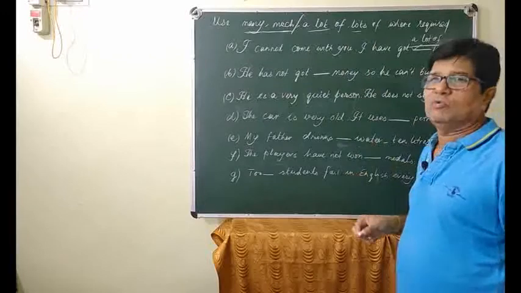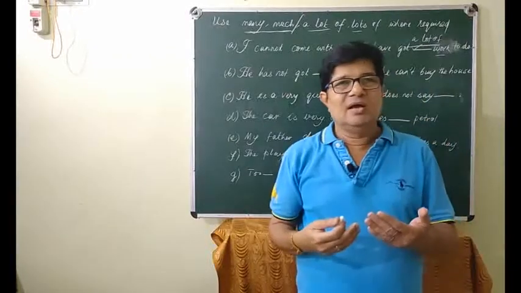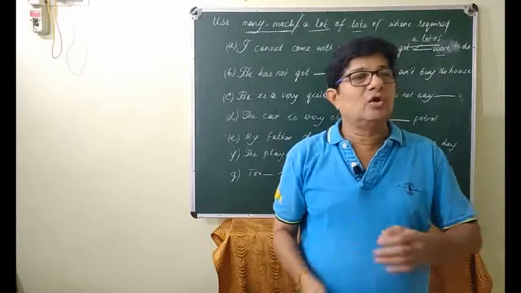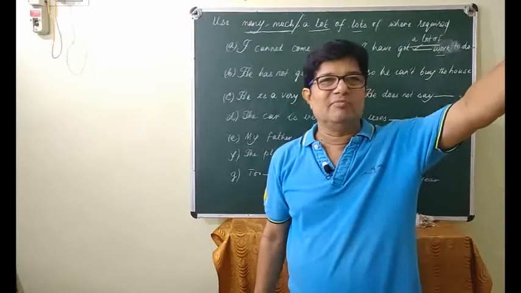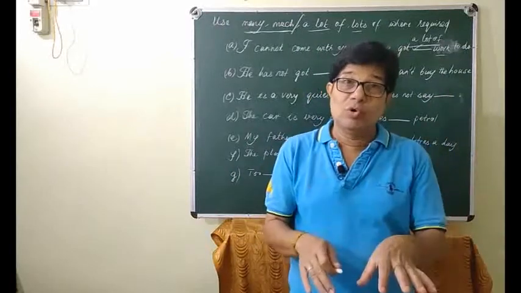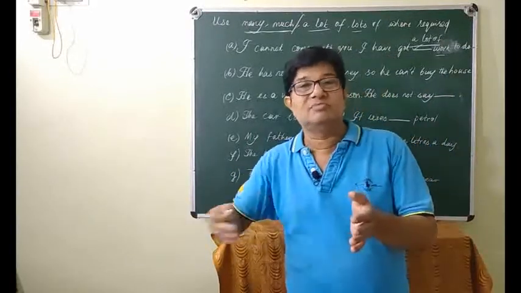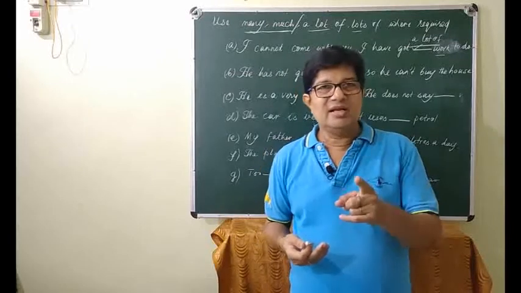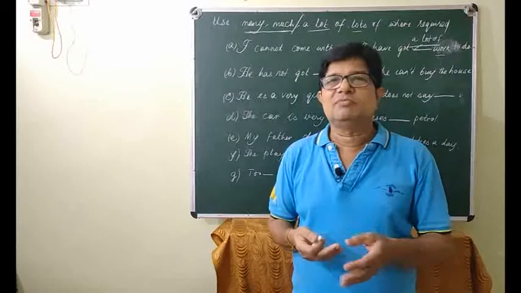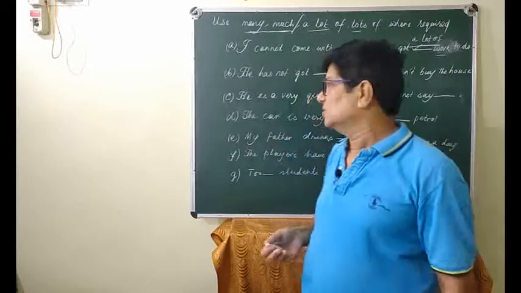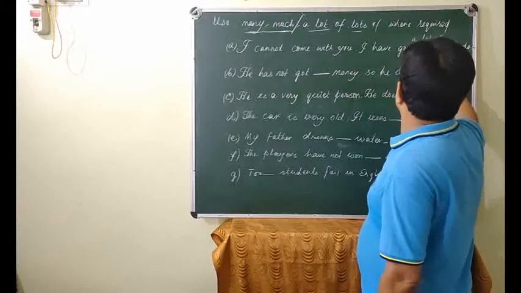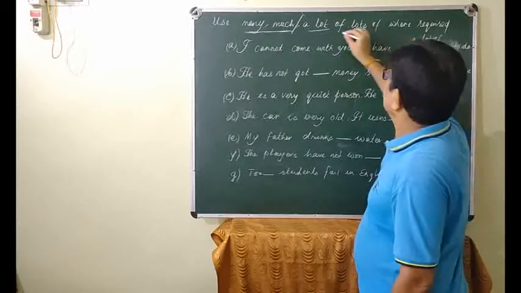Normally, lots of is used when you begin a volume expression in a sentence, you start: lots of people have attended the meeting, meaning thereby your emphasis on the volume expression is more than on the subject itself. There you can use lots of, but in the middle of a sentence, lots of is used very rarely. So you see, work is uncountable and you have taken a lot of.